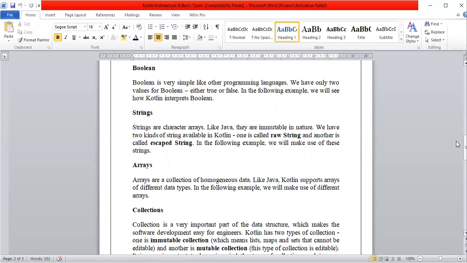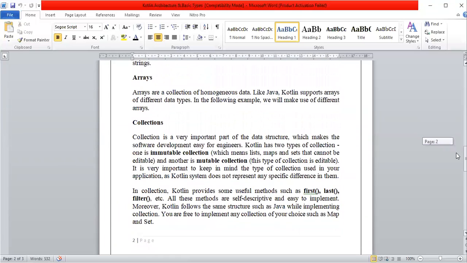Next one is the string. Strings are character arrays. Like Java, they are immutable in nature. We have two kinds of strings available in Kotlin. One is raw string, other is escaped string. Next one is arrays. Arrays are collections of homogeneous data types, similar data. And like Java, Kotlin supports arrays of different data types. In the following, we can say arrays are a very, very important structure.